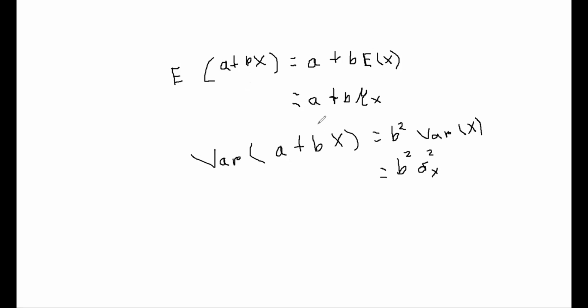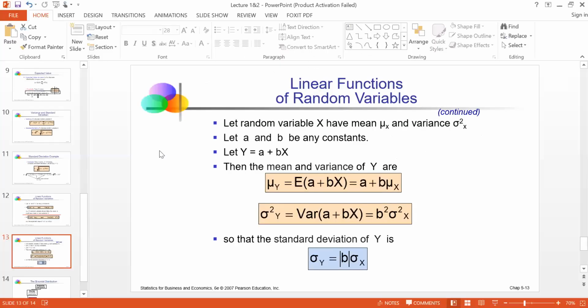Again, if you take the variance on bx, b will be out of the bracket, and when you take it out of the bracket, it has to be square, because always remember, in variance we have everything in square. So if you're taking out b from the bracket, it has to be b square, and variance will only work on x. Instead of writing variance of x, we can write it as sigma square x. So that is the final result. Let's go back to the slide.